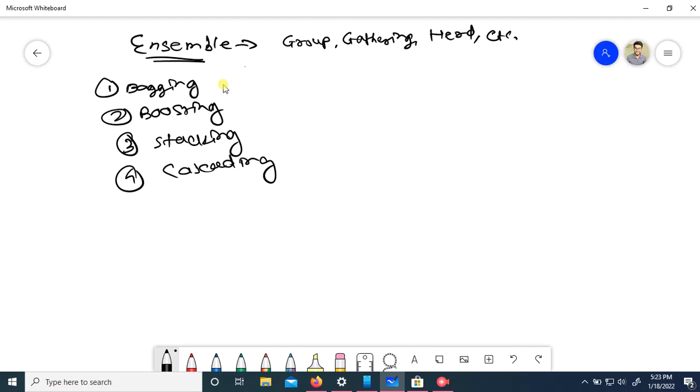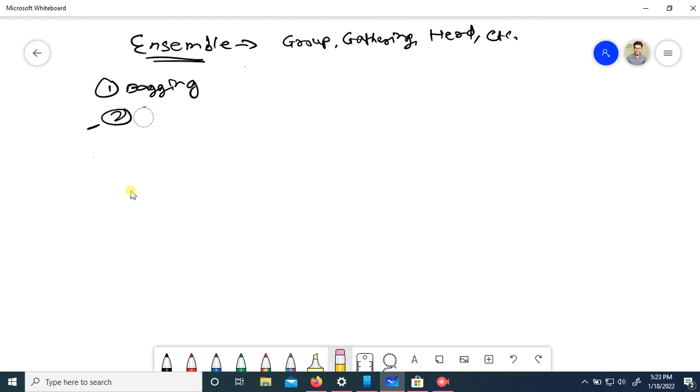These are the types of ensemble learning which are used heavily in general applications and in production. These are the techniques that we are going to learn. In my upcoming videos, I will cover boosting, stacking, and cascading. For now, we will see what bagging is.